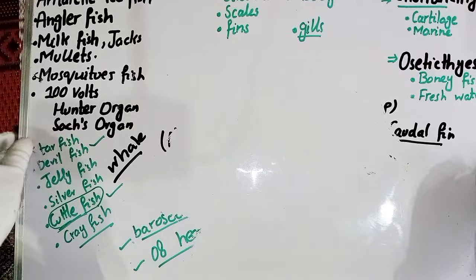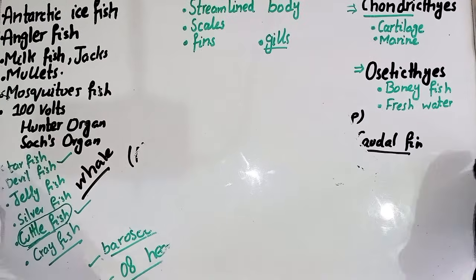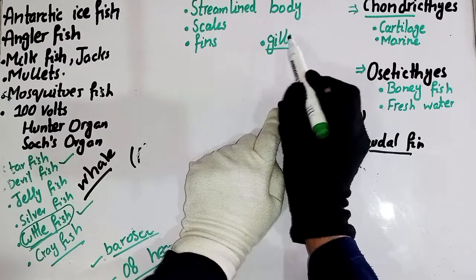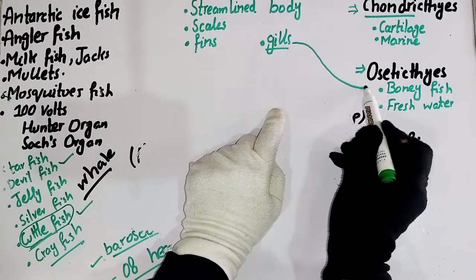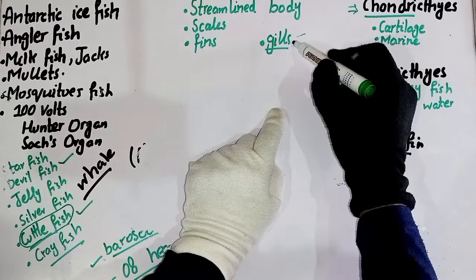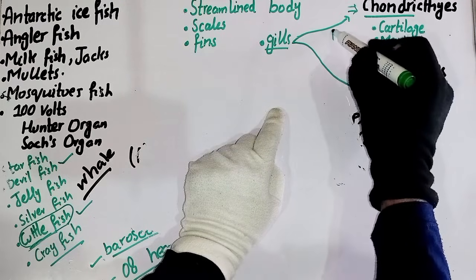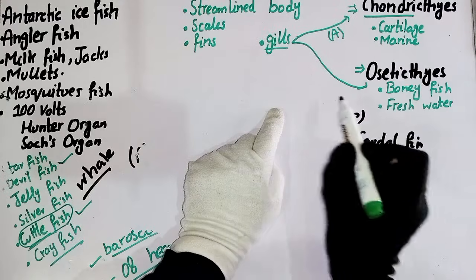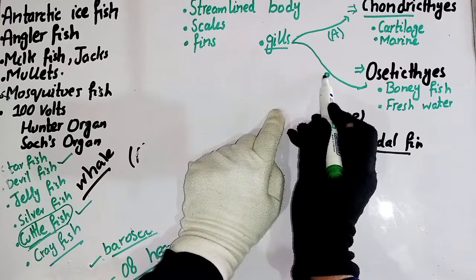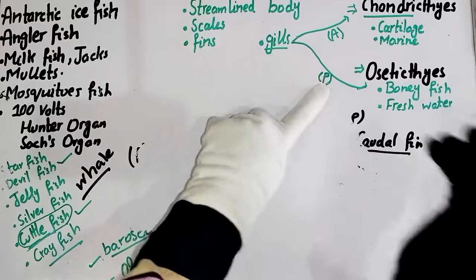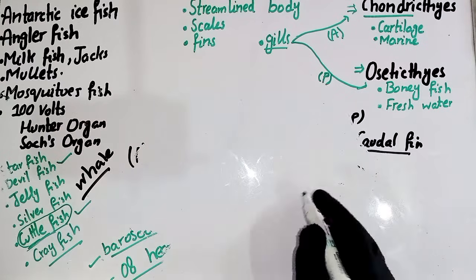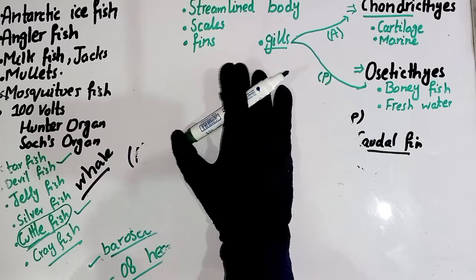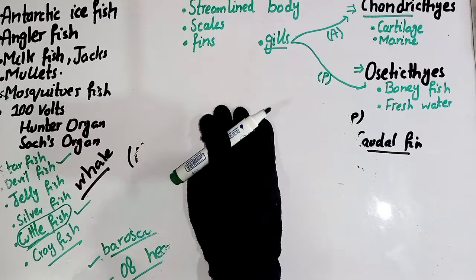Okay, let me adjust the dimensions. So gills are covered by the operculum, and the operculum is present in osteichthyes and absent in the chondrichthyes. So I have written there A. The A stands for absence of operculum in chondrichthyes and presence of operculum over the gills in the osteichthyes. Okay, so these are a few general characteristics related to the fish.